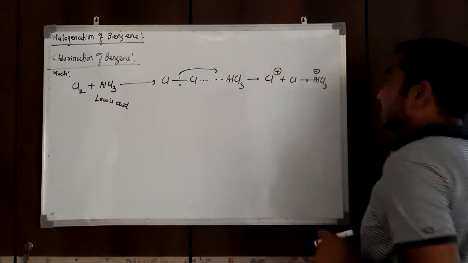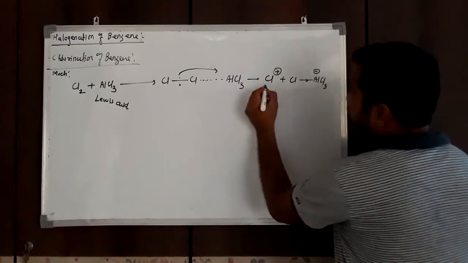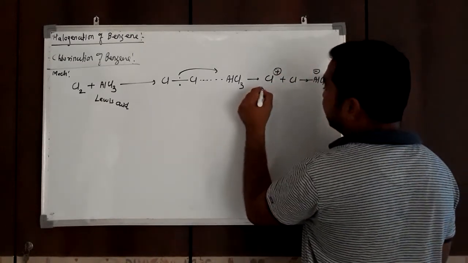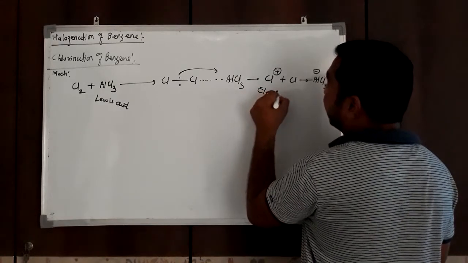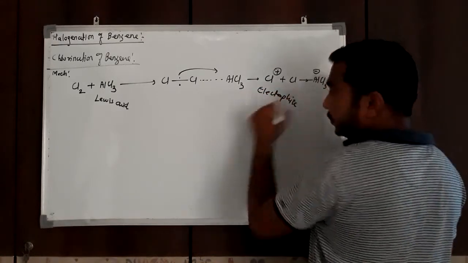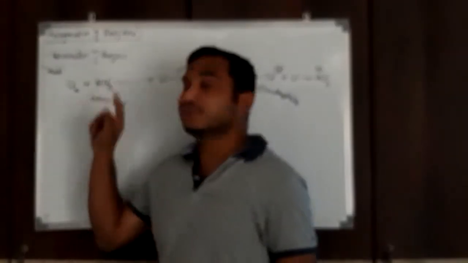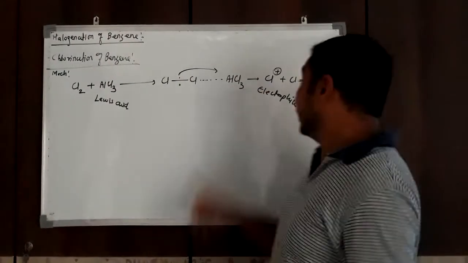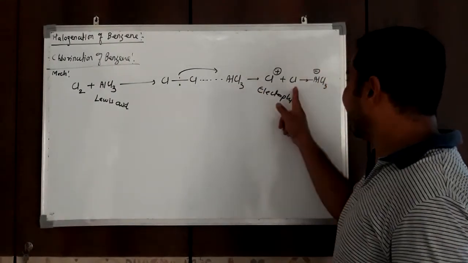This Cl plus is an electrophile. So initially the chlorine molecule reacts with AlCl3 and forms the electrophile Cl plus and a side product.